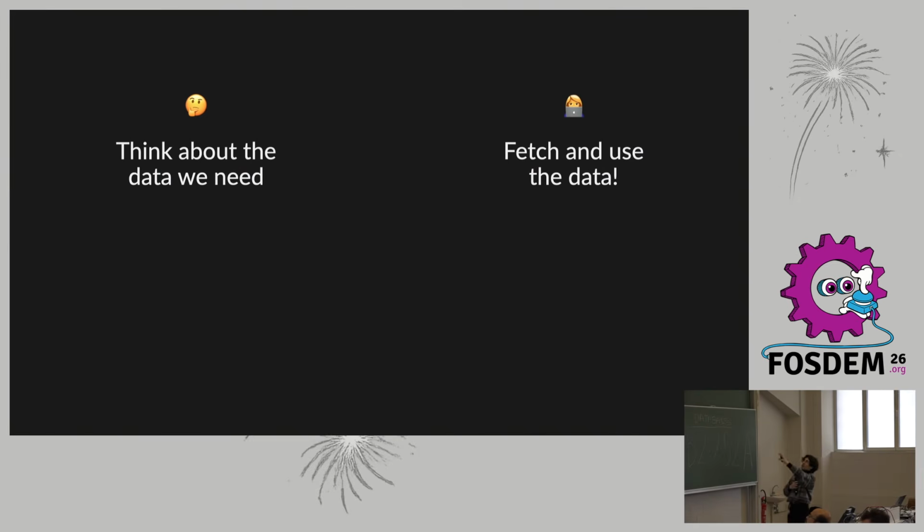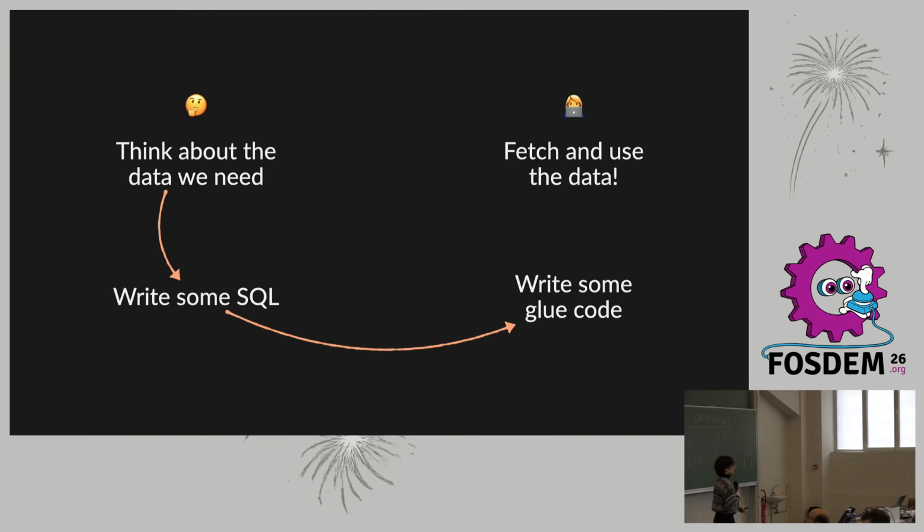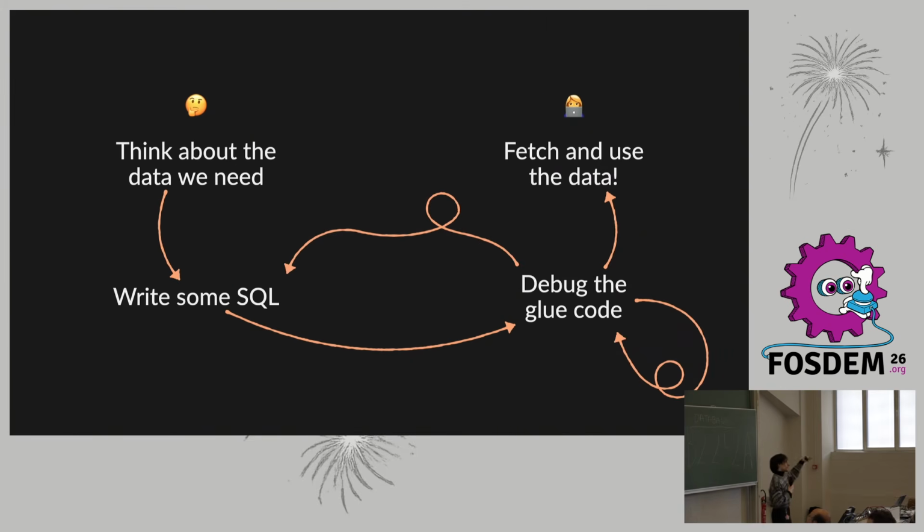So we start from a place where we're thinking about the data that we need, and really what we want to do is we want to fetch and use it. That's it. Of course, we need to write some SQL to do that. But now, going from SQL to fetching the data is not as simple, because we need to write some glue code, the decoding logic that bridges the gap between these two worlds. And then finally we use it. But glue code, well, it's in the name. It's sticky. It calls for more glue code, and then we find bugs and we need to go back to writing SQL, and then we need to write again some more glue code. It's really painful. No one wants to do that.